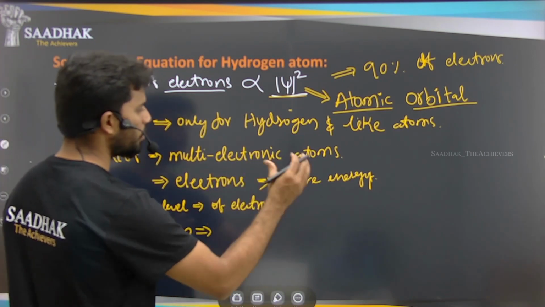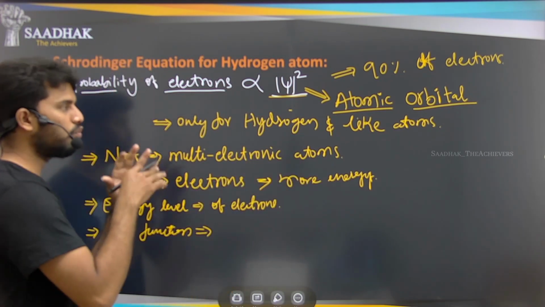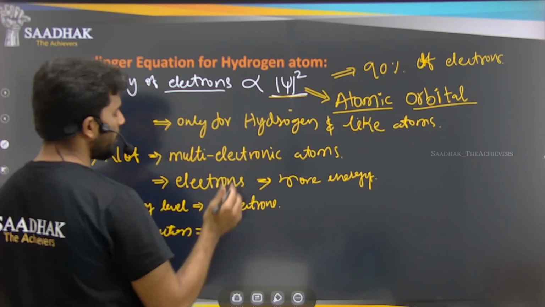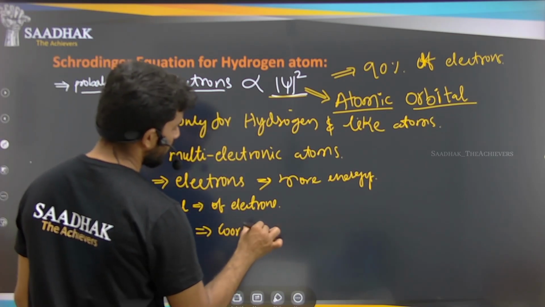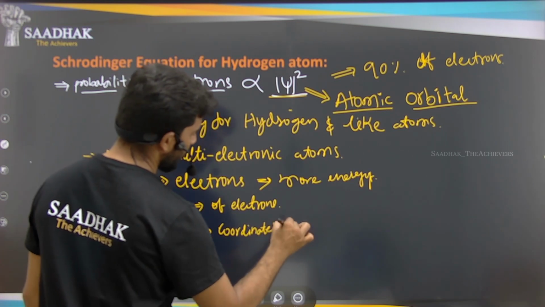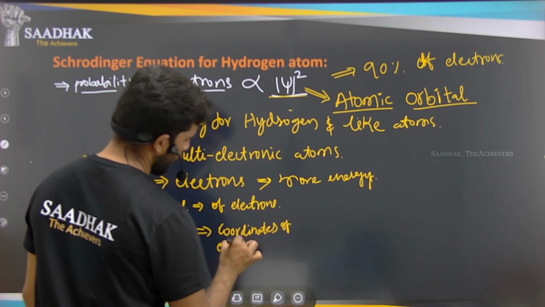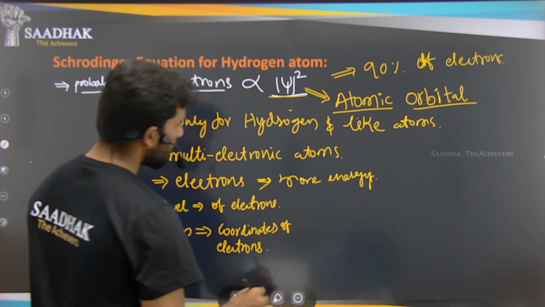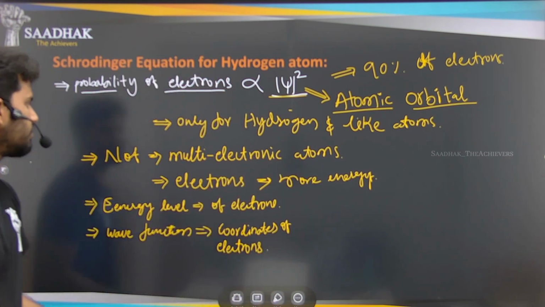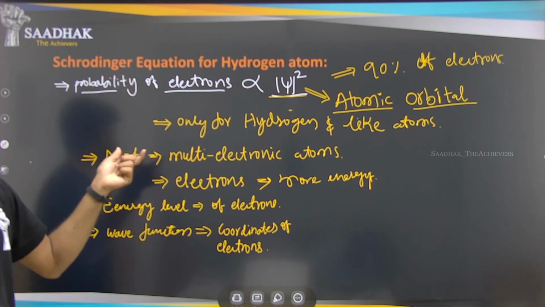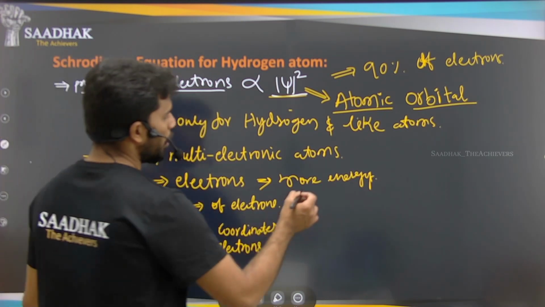Coordinates means at what place we will be able to find the most number of electrons. That is the probability that we are getting, that is nothing but the coordinates of the electrons. So for multi-electronic atoms, we are not able to use this Schrodinger equation directly, right?